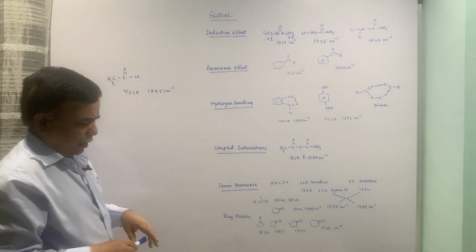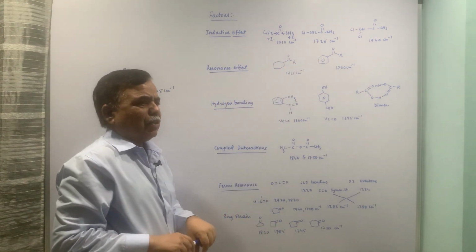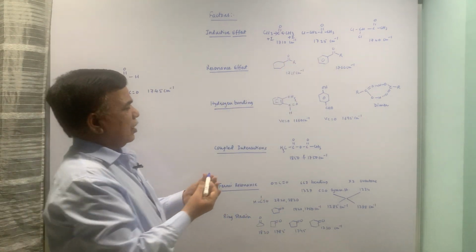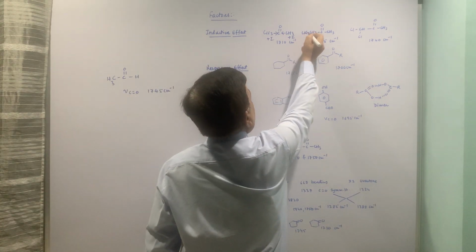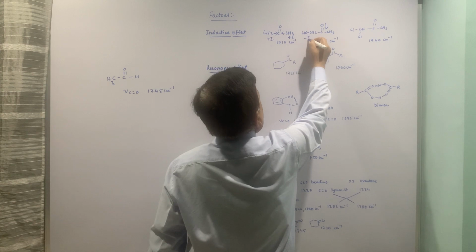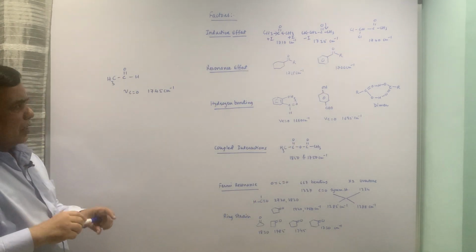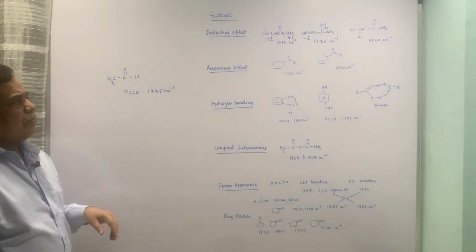And on the other side, if you attach electron withdrawing groups, then naturally, now this is minus I effect. Minus I effect will cause the hike in carbonyl stretching frequency.